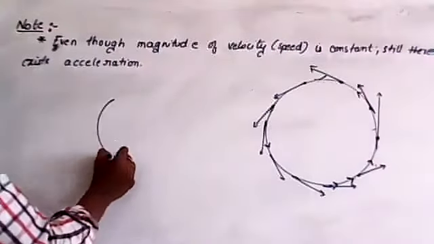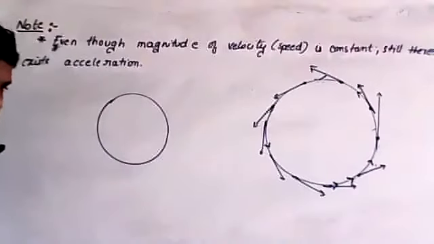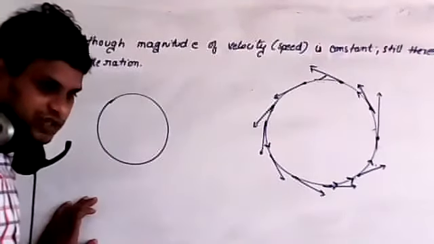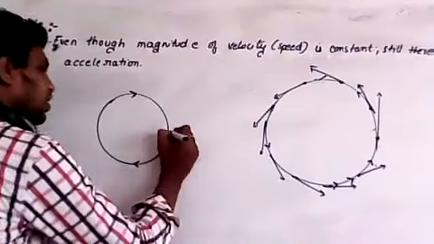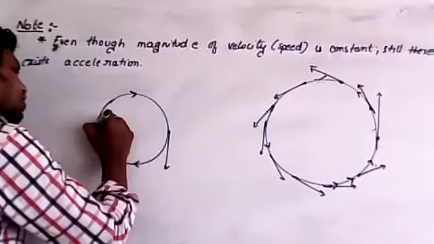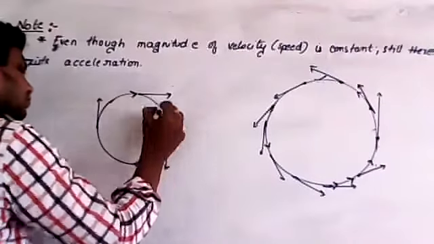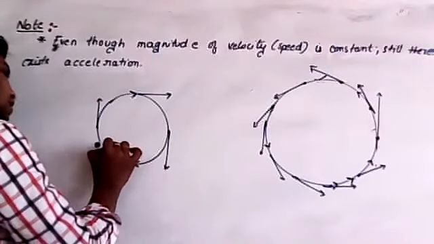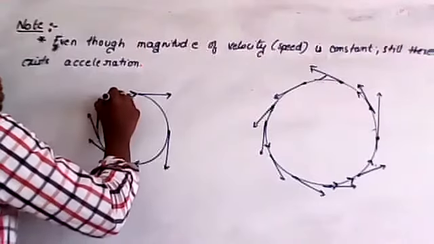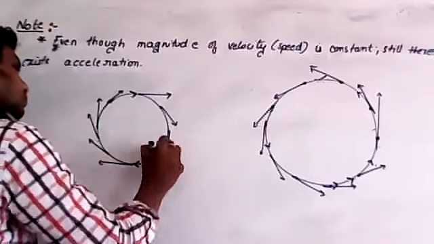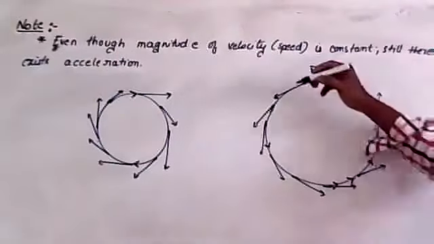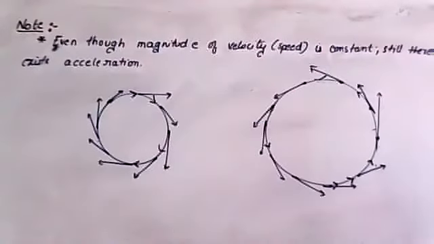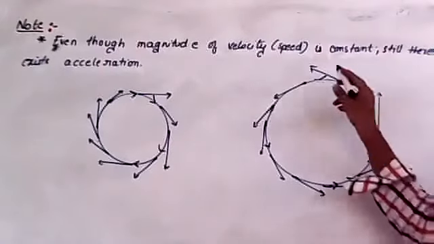In the same way, if a body is moving in uniform circular motion, which means that speed is constant, and this time the body is moving in the clockwise direction, now at each and every point draw the tangents in this direction. These are the tangents. If a body is moving in the clockwise direction, these are the tangents. If a body is moving in the anti-clockwise direction, these are the tangents.